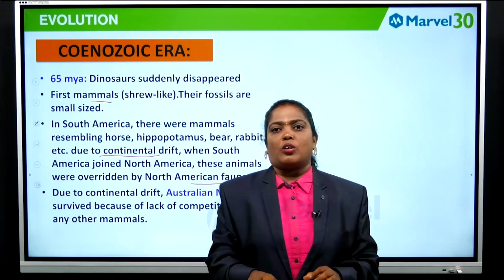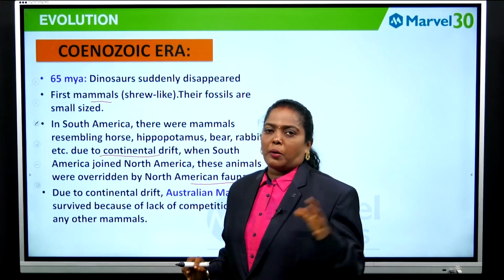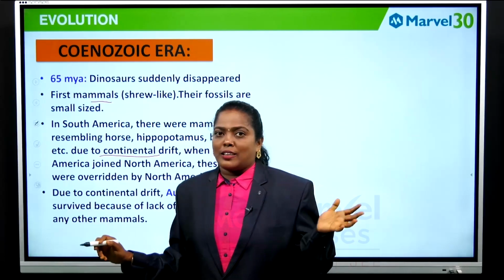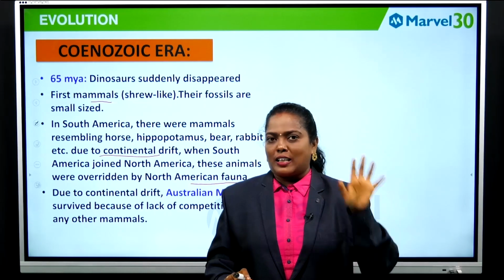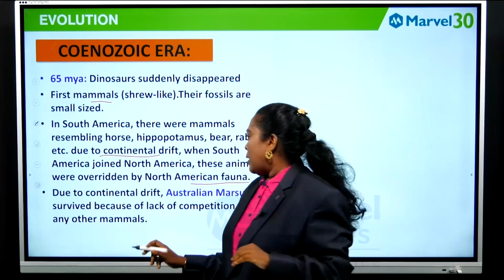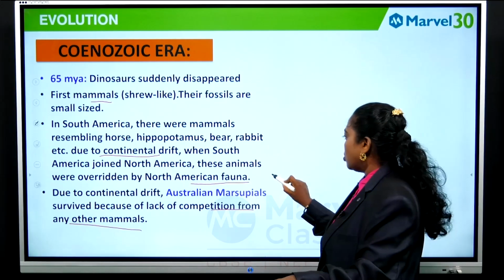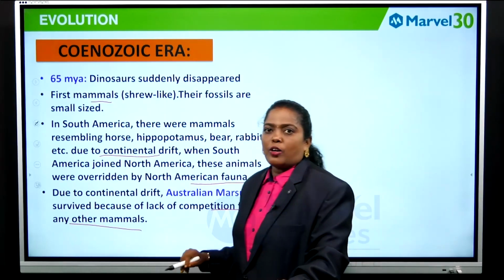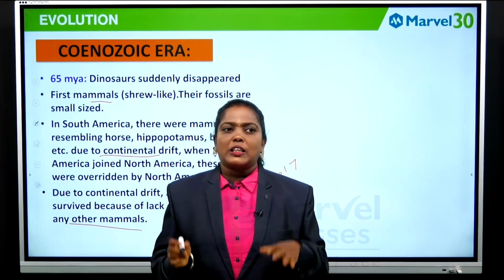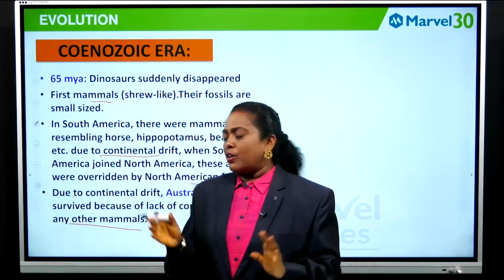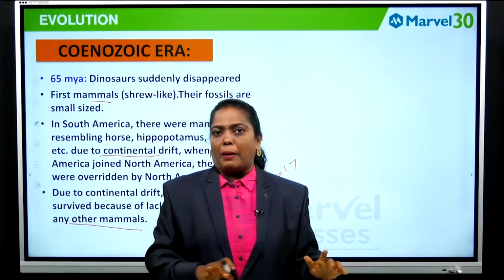So due to that continental drift, the Australian marsupials survived, because Australia is an island and there were no predators. So the marsupials were present in that place because of lack of competition from any other animal. This is a 2017 NEET question. For the other organisms, they became placental mammals, isn't it?